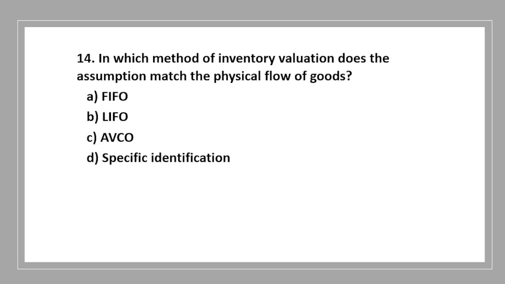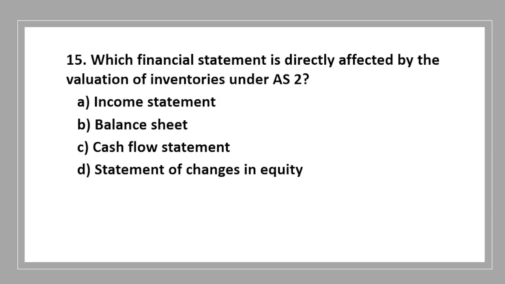Physical flow of goods मतलब जैसे कि सामान आ रहा है वैसे ही उसको निकाल रहे हैं, ठीक है? So it will be FIFO, LIFO, AVCO, specific identification. Simply it is FIFO because first in first out, जो पहले आ रहा है वही वैसे निकल रहा है. तो that is physical flow of goods के हिसाब से वो चल रहा है.